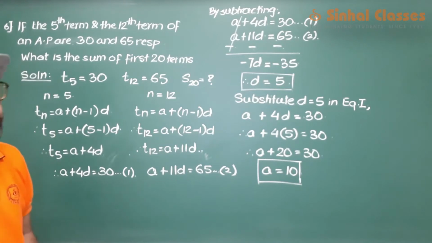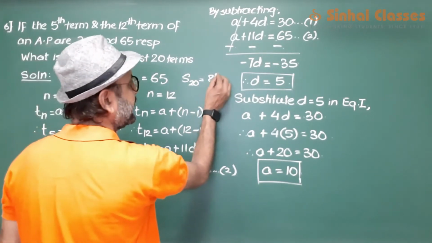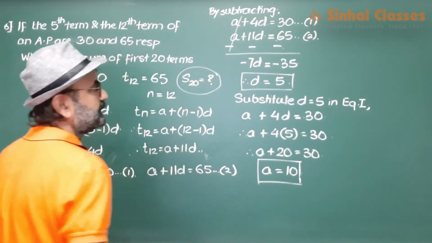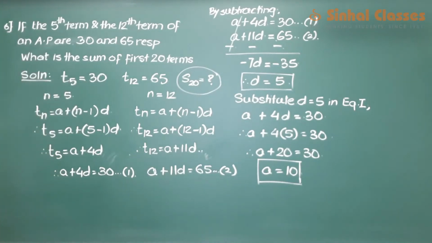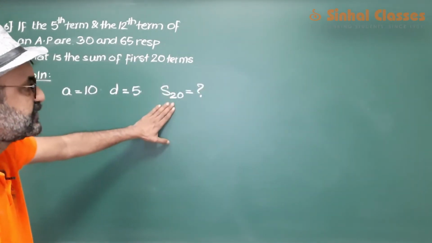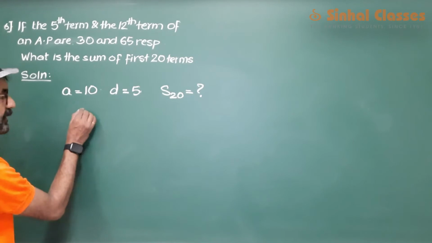Okay, now we have to find out the value of S20, sum of 20 terms. So let us use the formula for Sn.